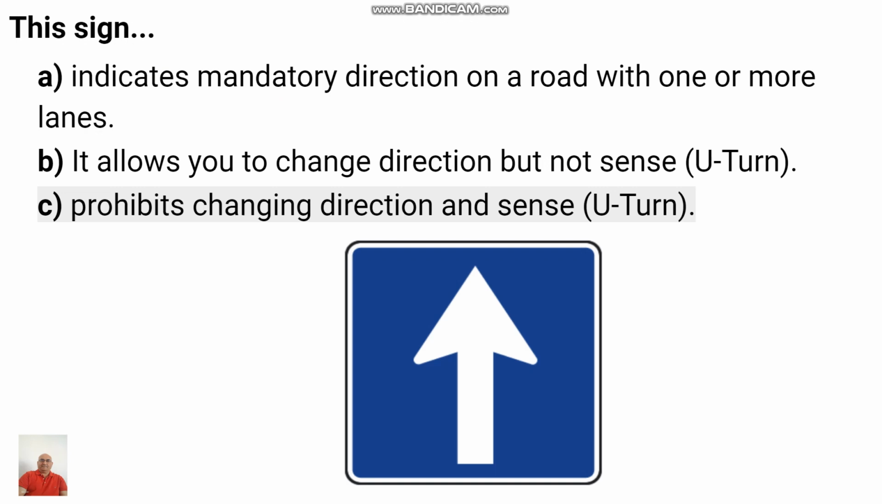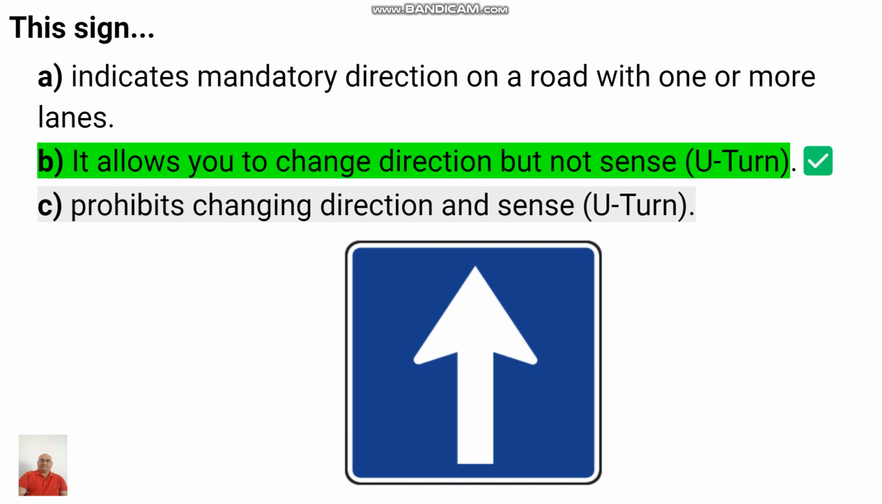What does this sign indicate? Arrow in a square. This sign indicates mandatory direction on a road with one or more lanes. It allows you to change the direction but not sense. Prohibits changing direction and sense. This is the direction of one-way road. It allows you to change the direction to left or right but not sense, the U-turn. So B is the correct answer.